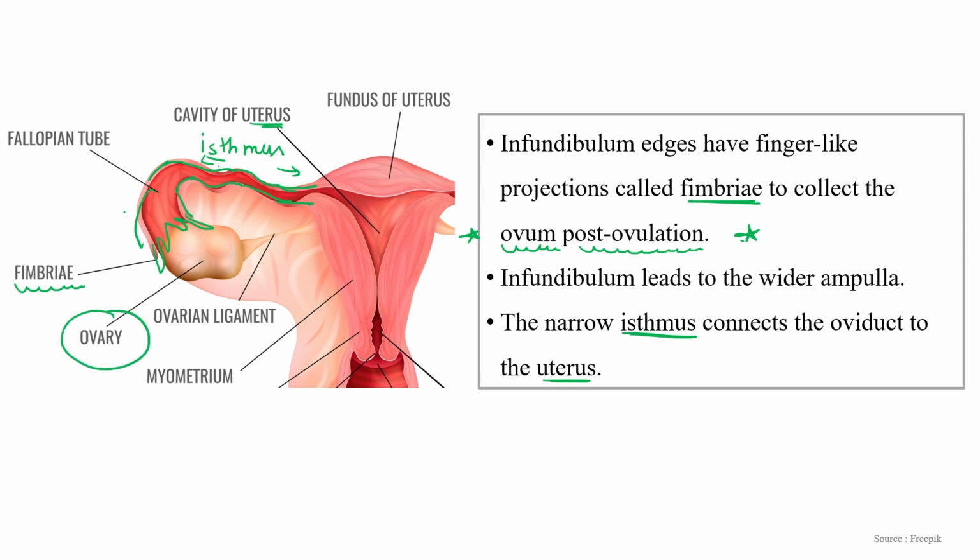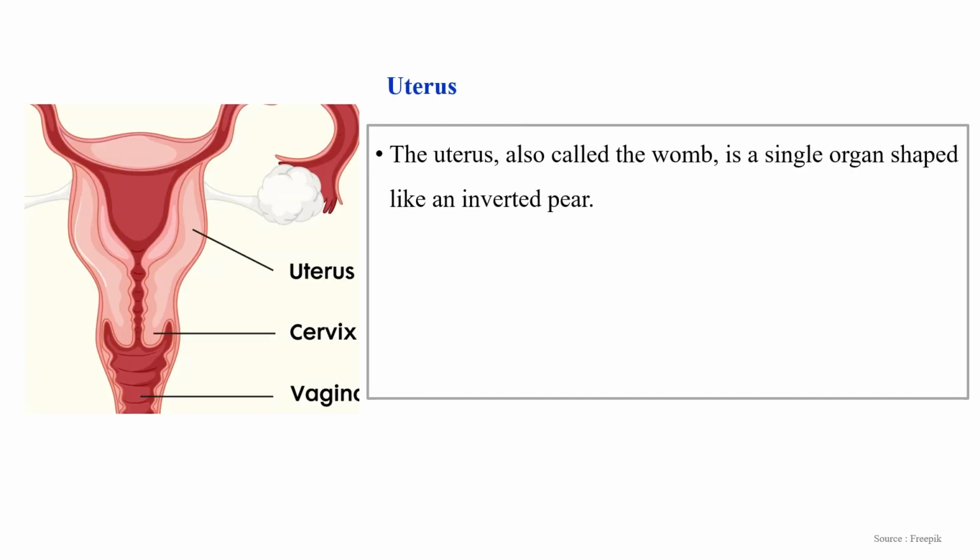So the primary sex organ present in the female is the ovary. This ovary is connected with the oviduct or fallopian tube. There are several parts of the fallopian tube. The initial part is a funnel-like structure, the infundibulum, which has finger-like structures known as fimbriae that help to collect the ovum post ovulation. As we move towards the uterus side, the duct narrows down. This narrow passage is known as the isthmus, which connects the fallopian tube with the uterus. Clear?